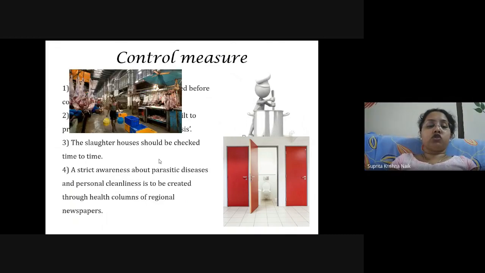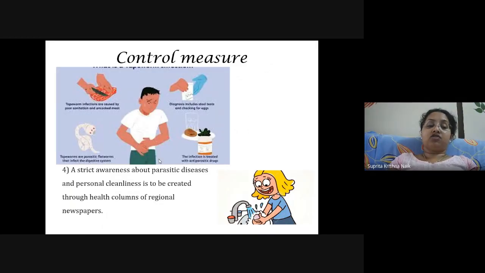The slaughterhouse should be checked from time to time. Where these pigs are slaughtered, it should be clean enough so that there is no chance of infection from the animal which is being slaughtered. A strict awareness of parasitic disease is necessary. People should be made aware about such disease, and the clinical personal cleanliness that is to be followed by these people. Okay, this can be done by means of the education system, by newspaper, by news channels. So people will know about these diseases, and that they should maintain personal hygiene while consuming these food products, as well as while purchasing these food products.